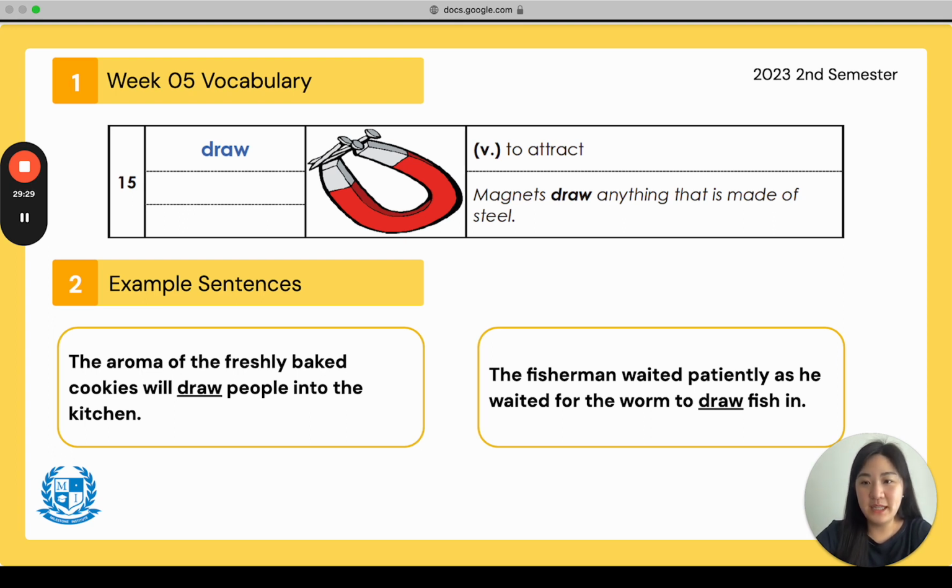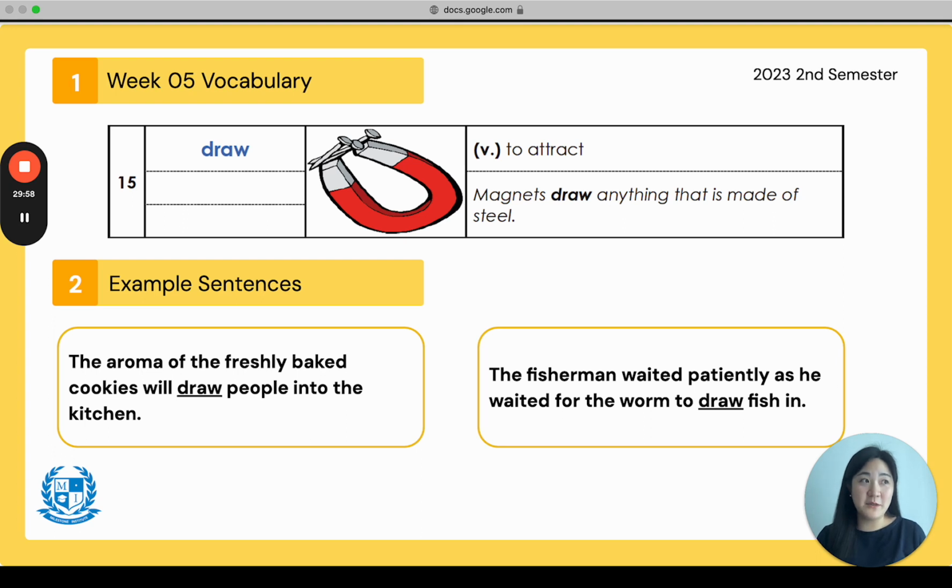Example sentence 1. Whew, this is going to make me hungry again. The aroma of the freshly baked cookies will draw people into the kitchen. So I don't know about you, but if your mother or father was cooking some delicious food and you smell it, it's a wonderful aroma, and you just go into the kitchen. The smell draws you in. It attracts you into the kitchen.